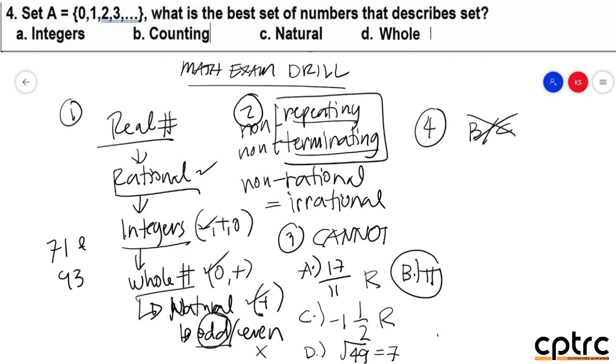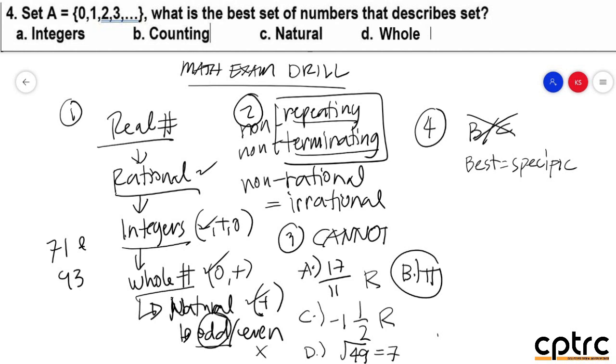Eliminate those. So we're only left with Alpha and Delta. Alpha is integers, Delta is whole numbers. So between the two, which is the better answer? Remember, the question asks for the best set. When it says best set, as I said earlier, that should be the most specific. Specific means the most subset. So, between the two, which one is the more subset?